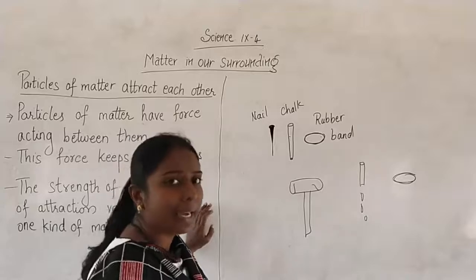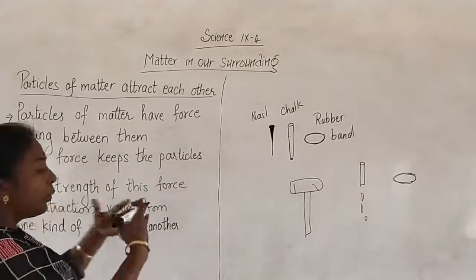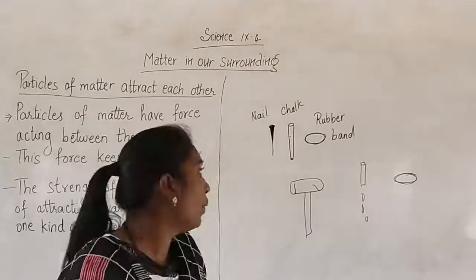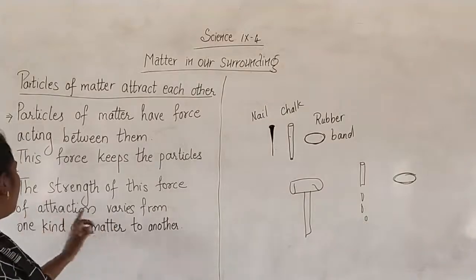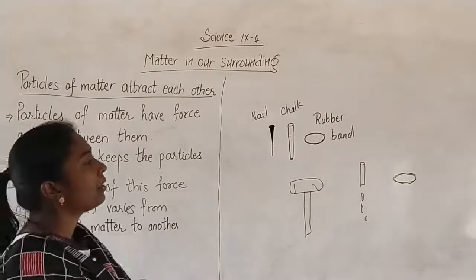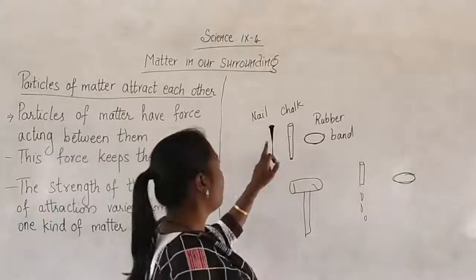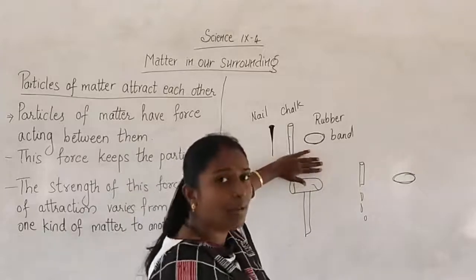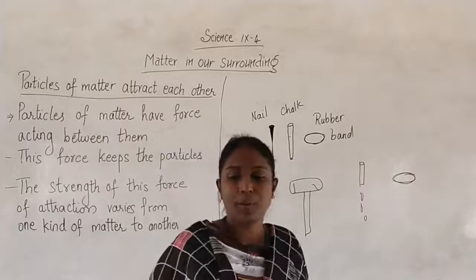So the particles of matter have a force of attraction acting between them, and this force keeps the particles bonded together. The strength of this force of attraction varies from one kind of matter to another. As I said, the force of attraction is going to differ between nail, chalk and rubber band. These are three different types of matter which have different forces of attraction between them.